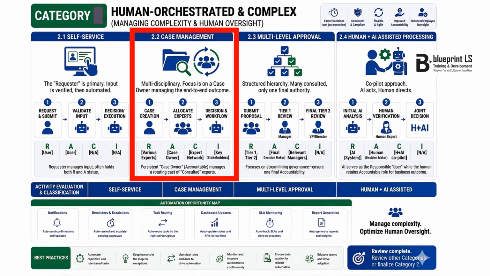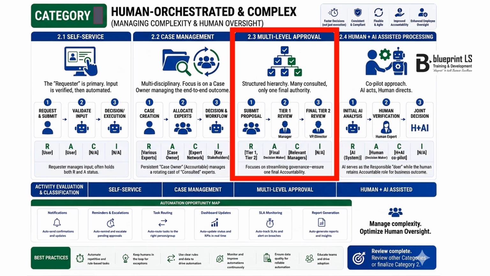The case owner is designated as the sole accountable party, while a rotating cast of specialized teams are labeled as consultant or responsible for individual subtasks. We laid this out to show that no matter how many experts spin in and spin out of a complex case file, the ultimate end to end outcome rests upon one persistent case owner.